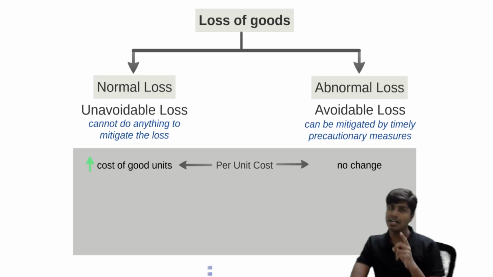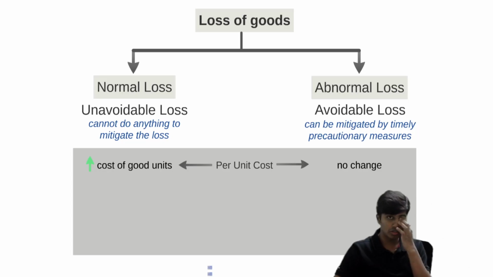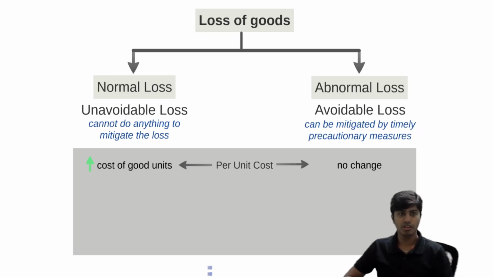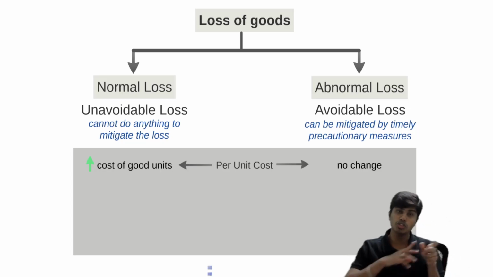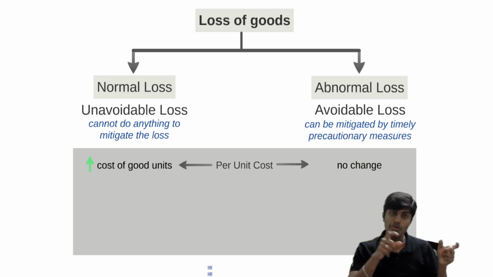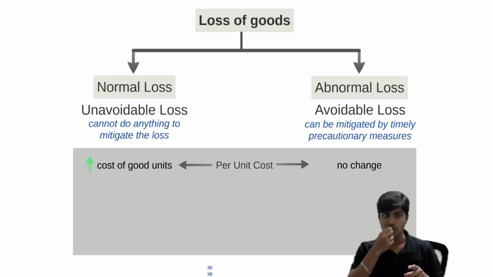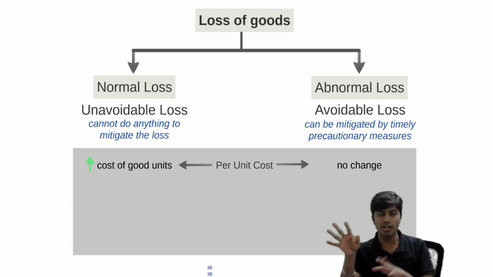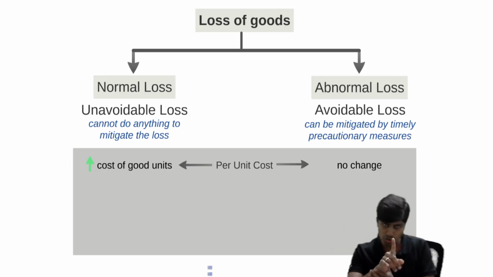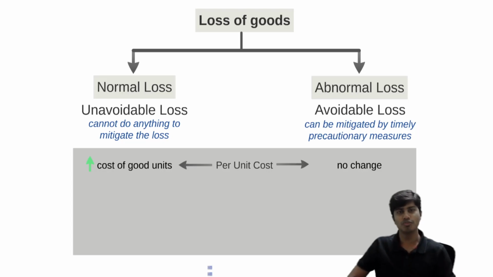Whenever we bought 100 units at rupees 1000, one unit got lost or damaged. We have only 99 units left. That 1000 rupees will be the cost of 99 units now. So the cost of 100 units was 1000, and because one unit is normal loss, 1000 rupees is the cost of 99 units. That is normal loss. However, if it is abnormal loss, we will reduce the cost also and then per unit cost will not increase. I'll show this to you with the help of an example. Stay on hold for some time.